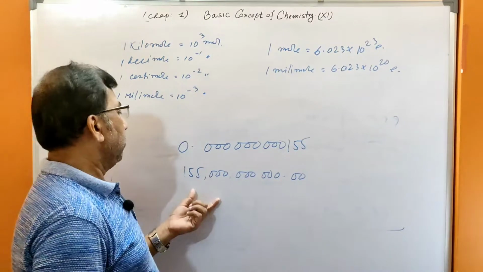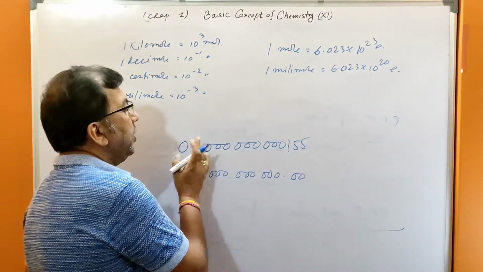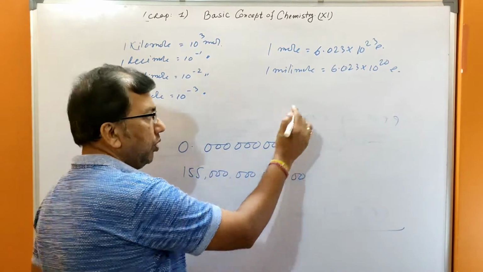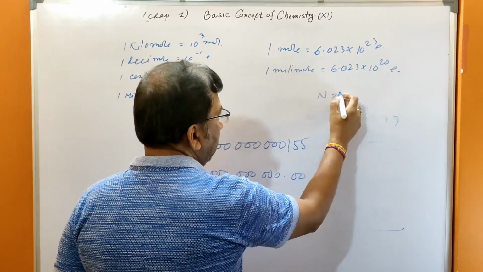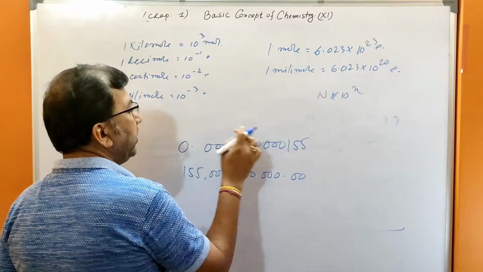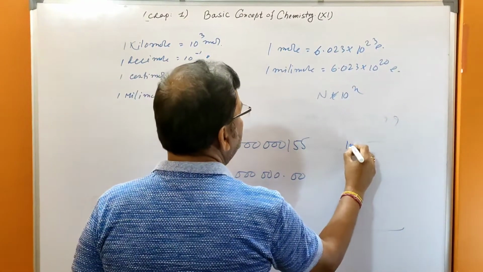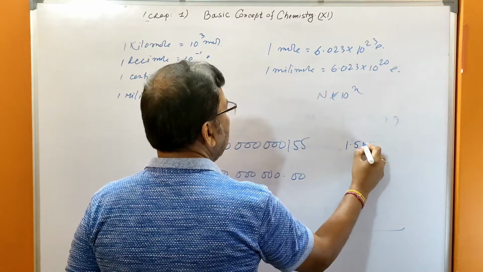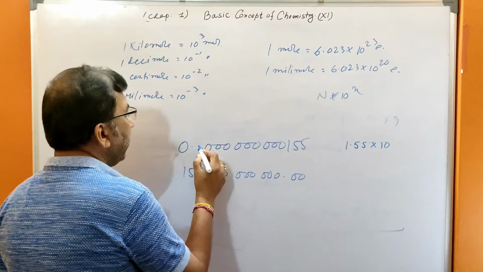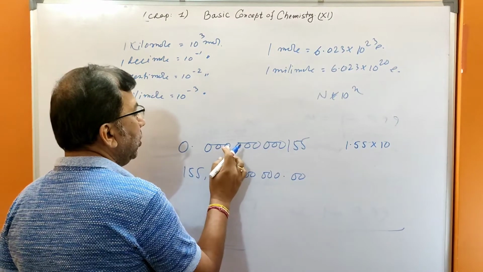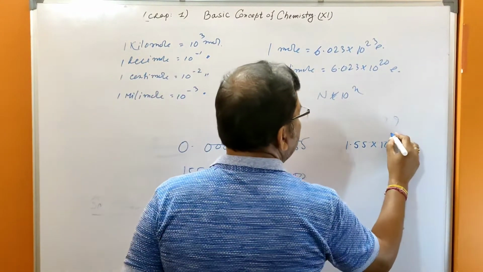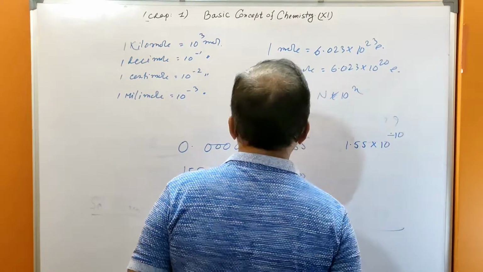Here the point will shift, because N is from 1 to 9.99, you have to write N into 10 to the power n. So the point will go here: 1.55 into 10 to the power, the point is here, so 1, 2, 3, 4, 5, 6, 7, 8, 9, 10, 10 to the power minus 10.